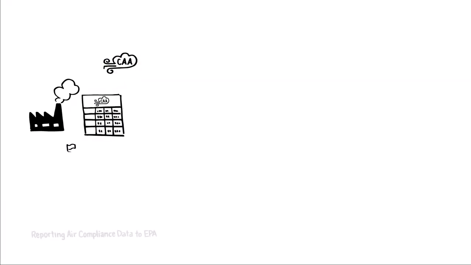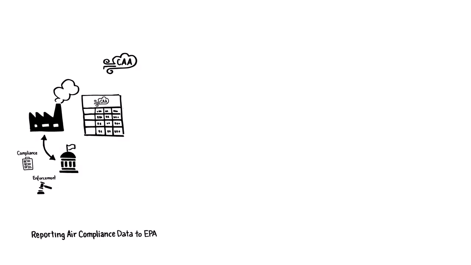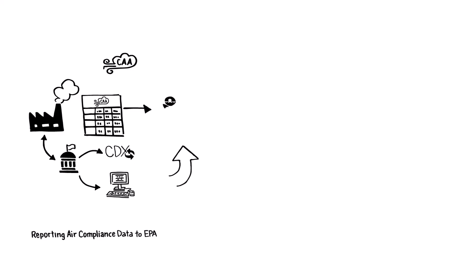Facilities work with delegated agencies such as state, local, tribal, territorial, or Commonwealth governments to report air stationary source compliance information on a regular basis. Delegated agencies report enforcement data. Agencies report this information manually through an online EPA form or share these data through an EPA state data exchange system called the Central Data Exchange.